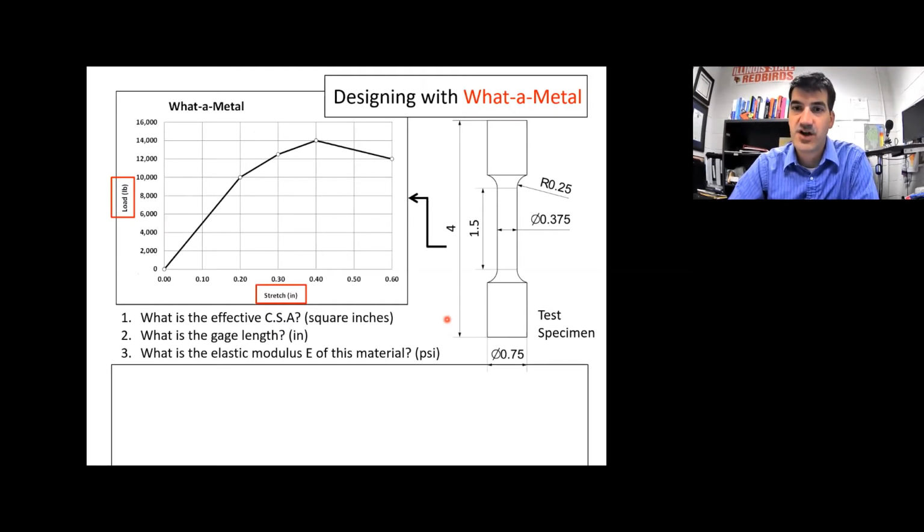So let's go ahead. Here is our first problem, and here is the specimen that underwent testing. We put that specimen in the Instron UTM down the hall, and this is the raw data. Notice that this is raw data. You know that because this is the load force and this is the stretch, in pounds force and inches respectively.